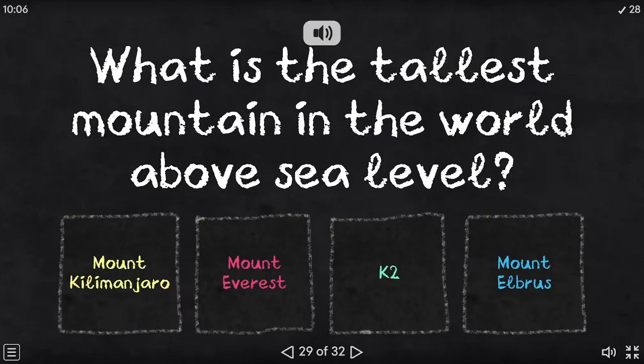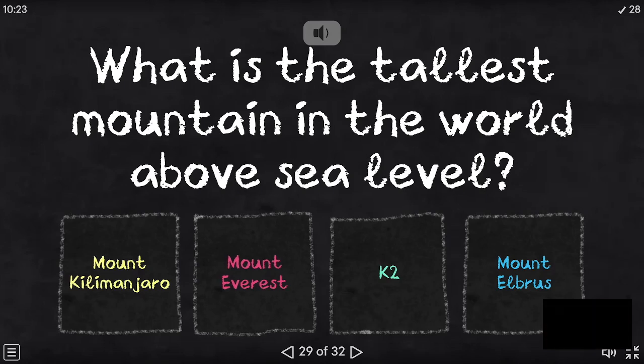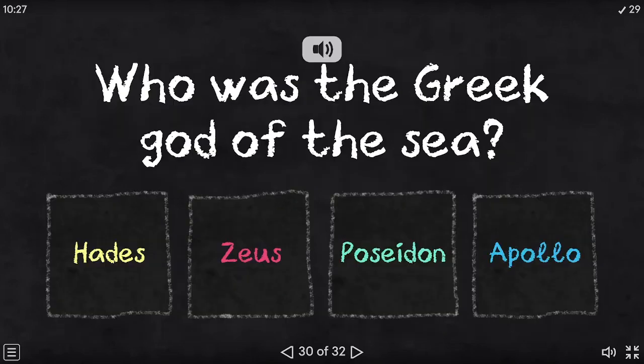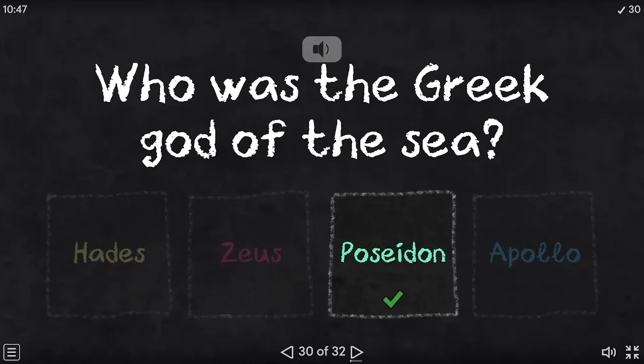What is the tallest mountain in the world above sea level? Mount Kilimanjaro, Mount Everest, K2, Mount Elbrus. The correct answer is Mount Everest. Who was the Greek god of the sea? Hades, Zeus, Poseidon, Apollo. The correct answer is Poseidon.